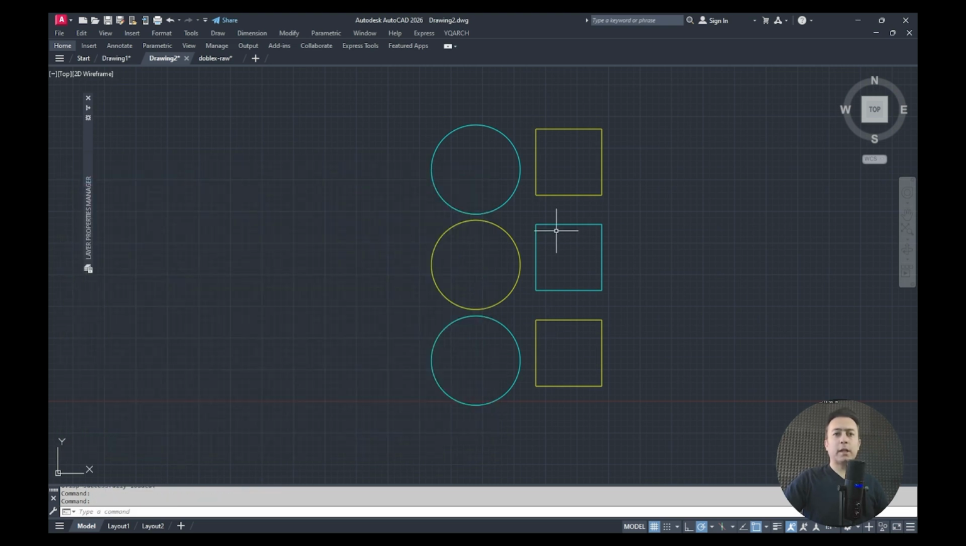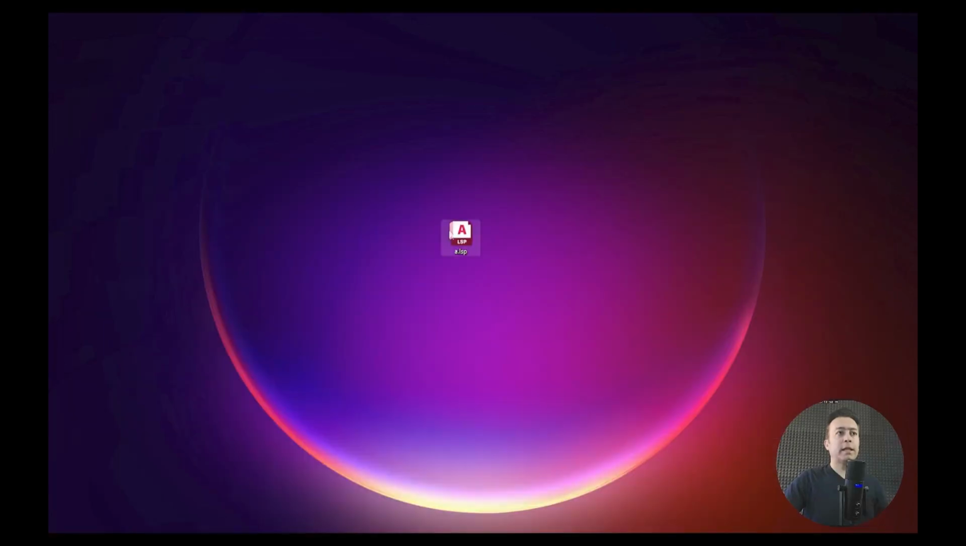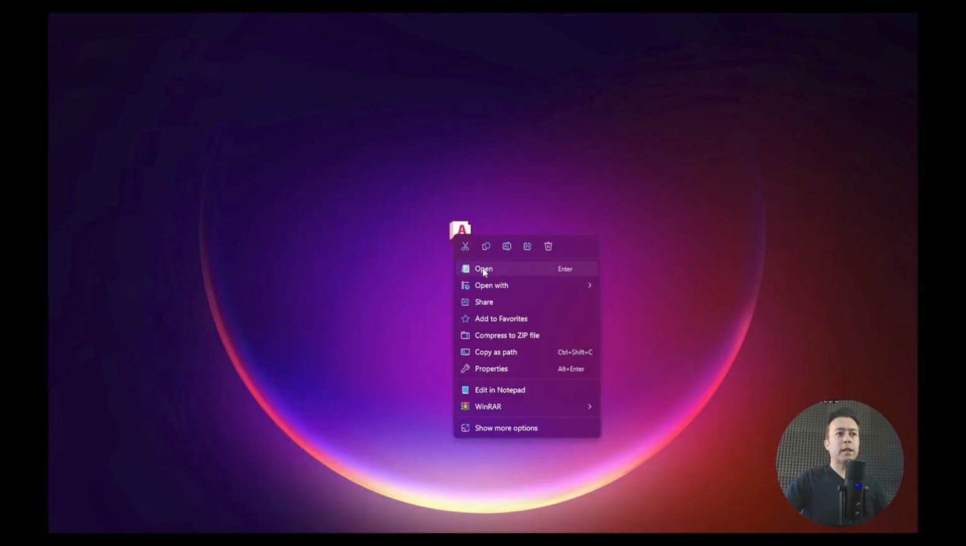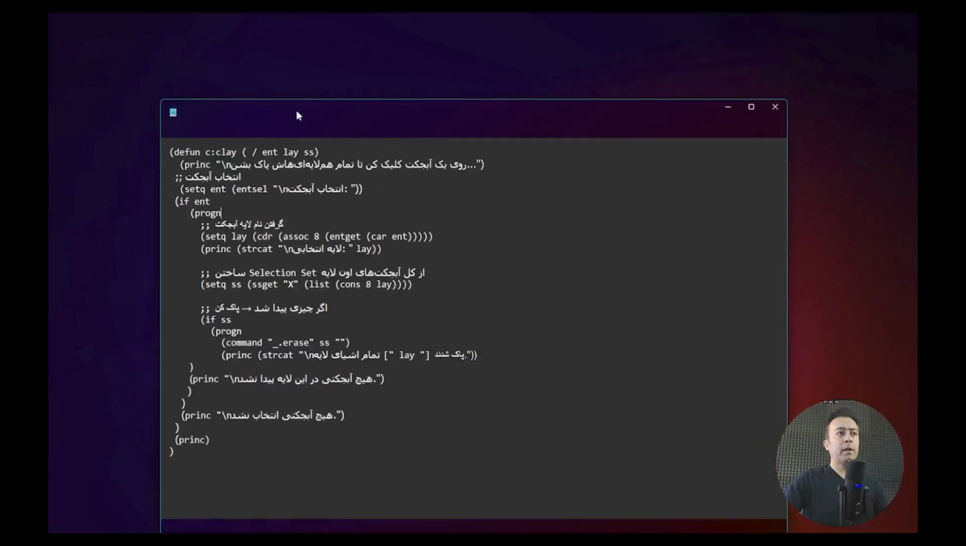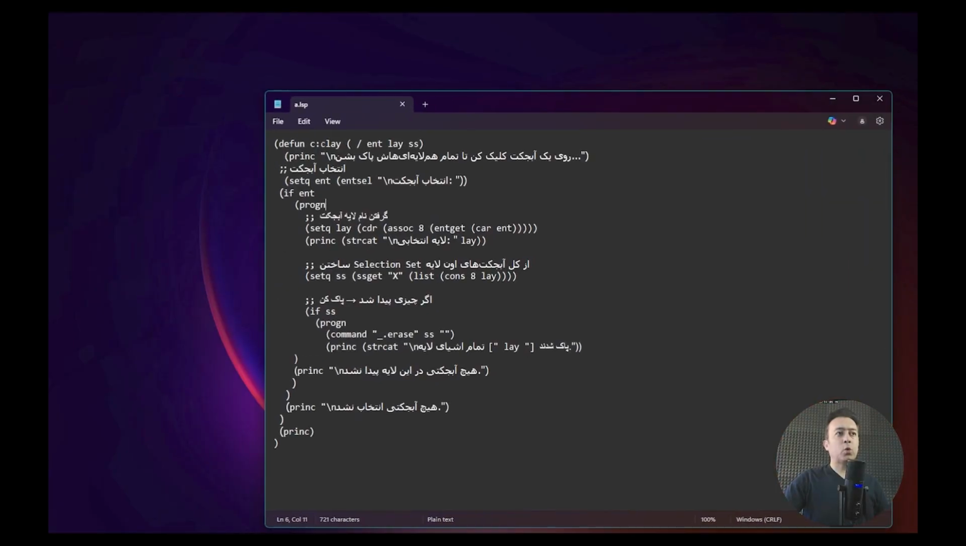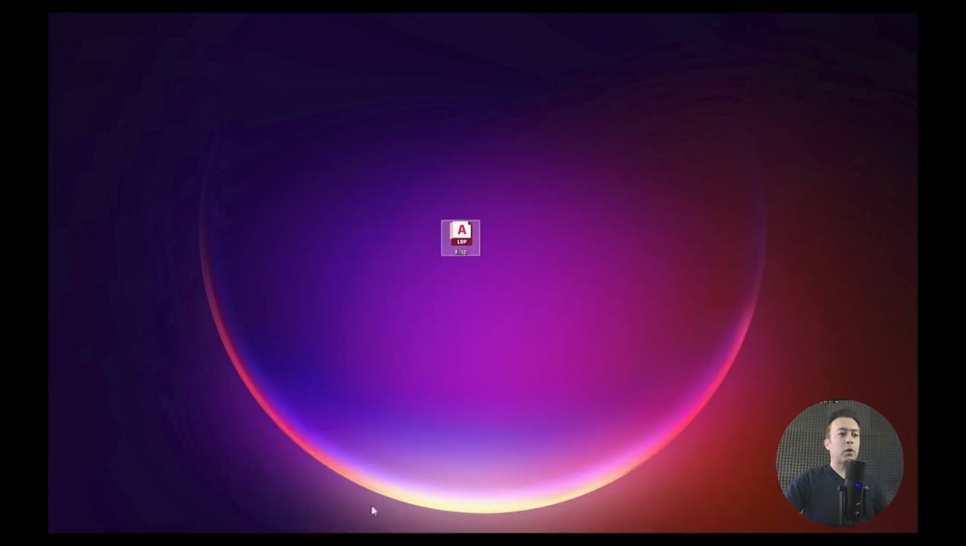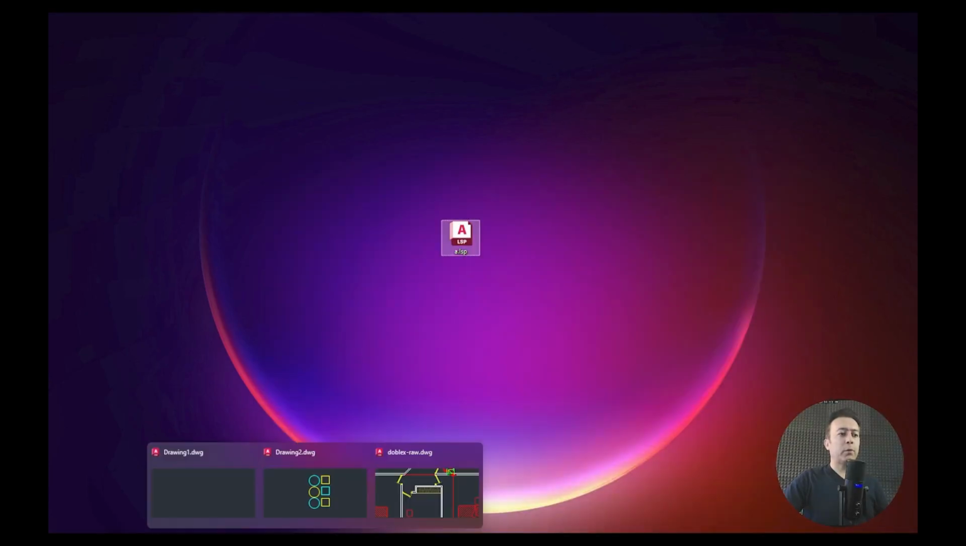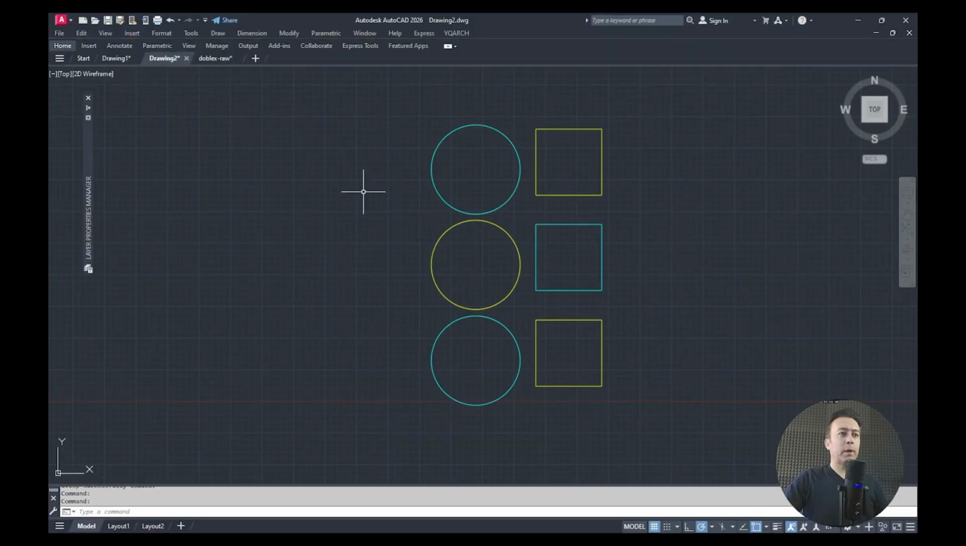Now what command should I type for it to execute? You see, in this same file, if you open it in Notepad, just right-click and open, you'll see that the name of this command is Coli. Of course, it can be any other name. That's not a problem at all. So here, all I need to do is go back into AutoCAD and type Coli. I type the Coli command and press Enter.